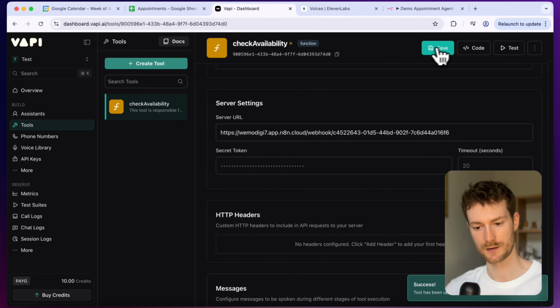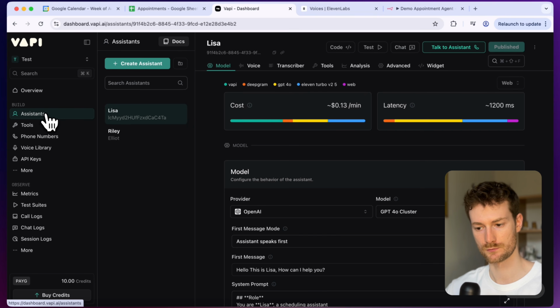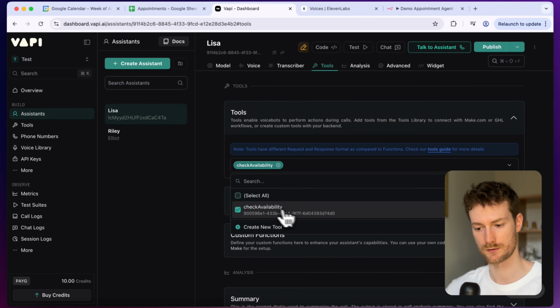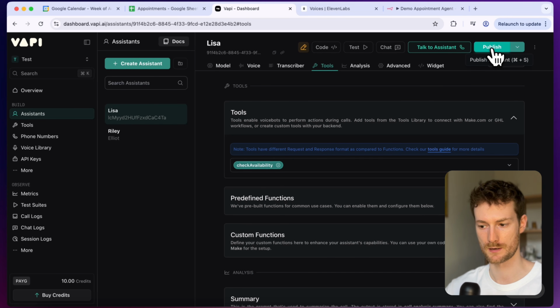And now we have the check availability tool. We also need to add this tool to the voice agent. So let's go back here and click on tools. And we need to select the tools and click on check availability. Then we can click on publish.